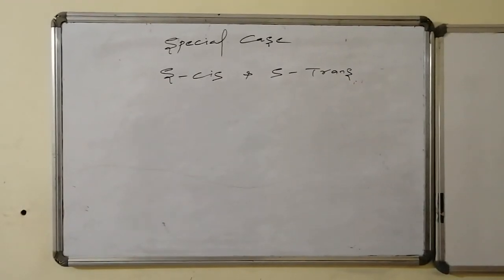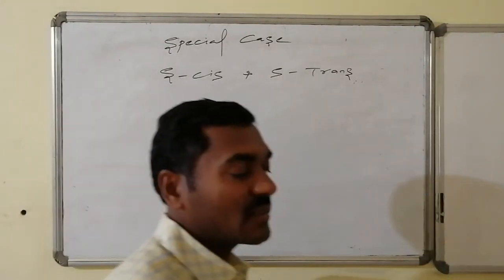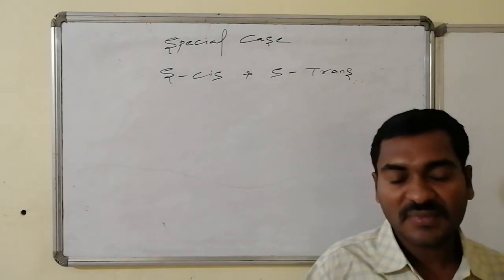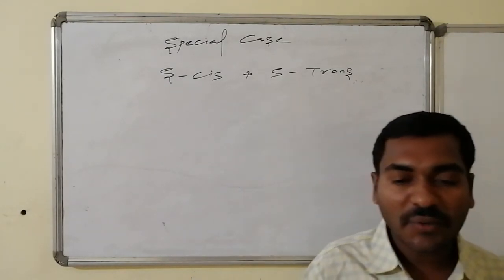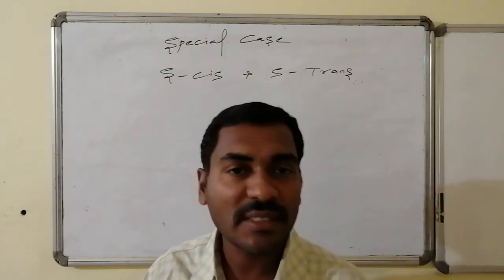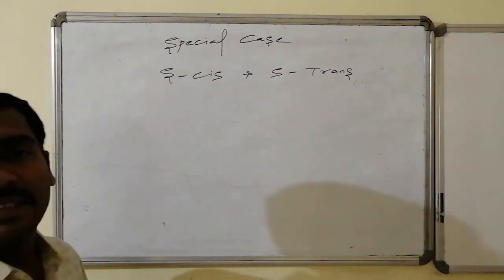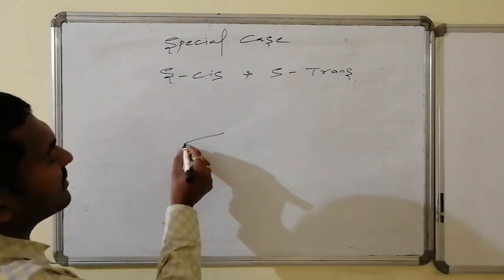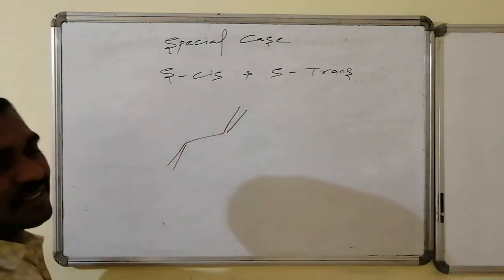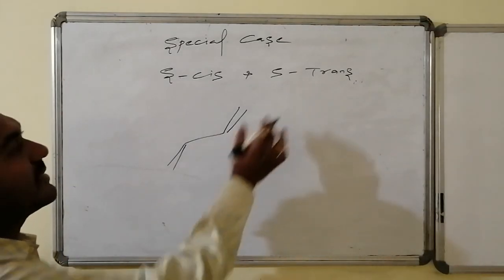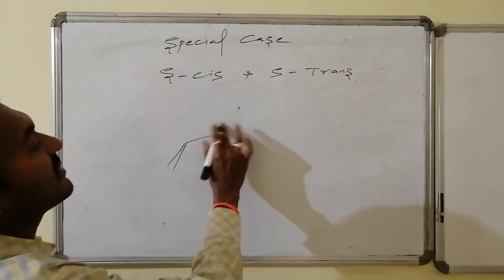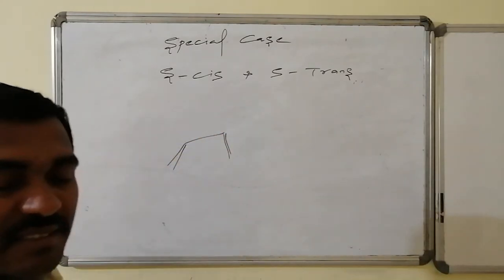Yes, there is a special case in geometrical isomerism, that is sometimes the rotation about a C-C single bond may also have restrictions. So such single-bond related cis and single-bond related trans isomerism is also possible. Such things are said to be the S cis and S trans isomers. Suppose a single bond is connected with double bonds in such a way, here the isomerism is trans, and such a single bond is said to be S trans. Whereas we will write first S cis, this is S cis.